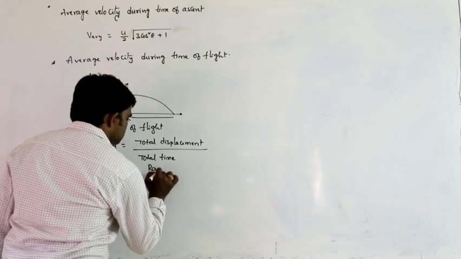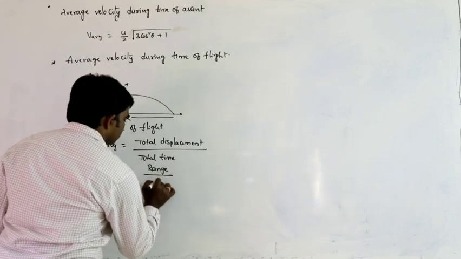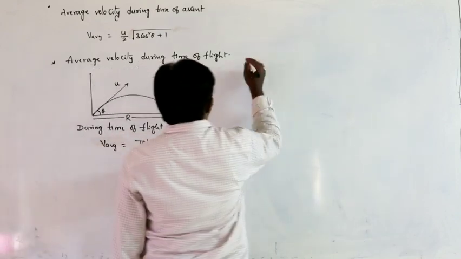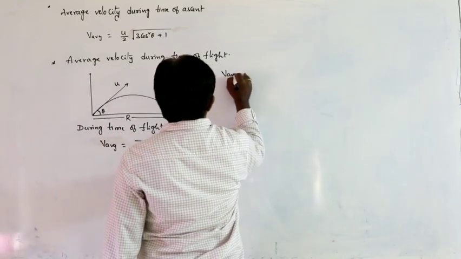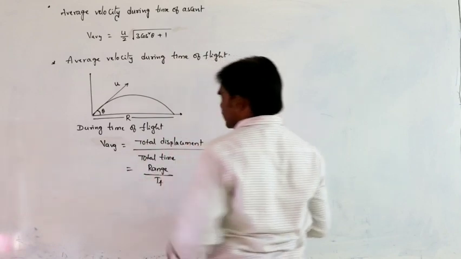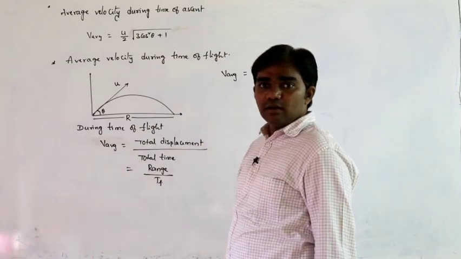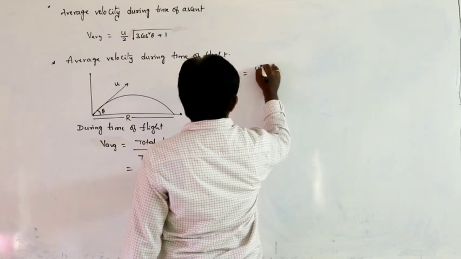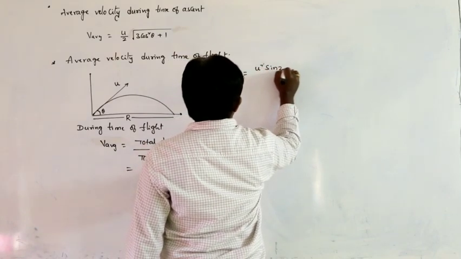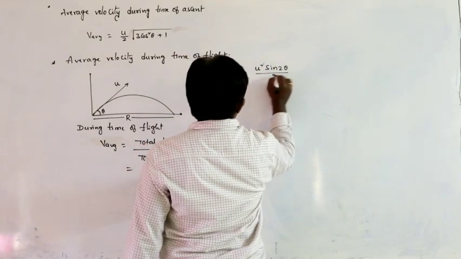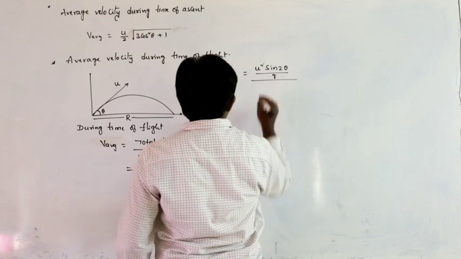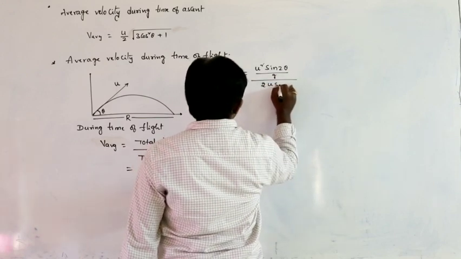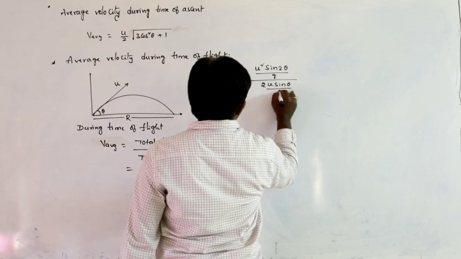Nothing but range, divided by time of flight. So what is the range formula? Range formula is u square sin 2 theta by g, divided by the time of flight formula 2u sin theta by g.